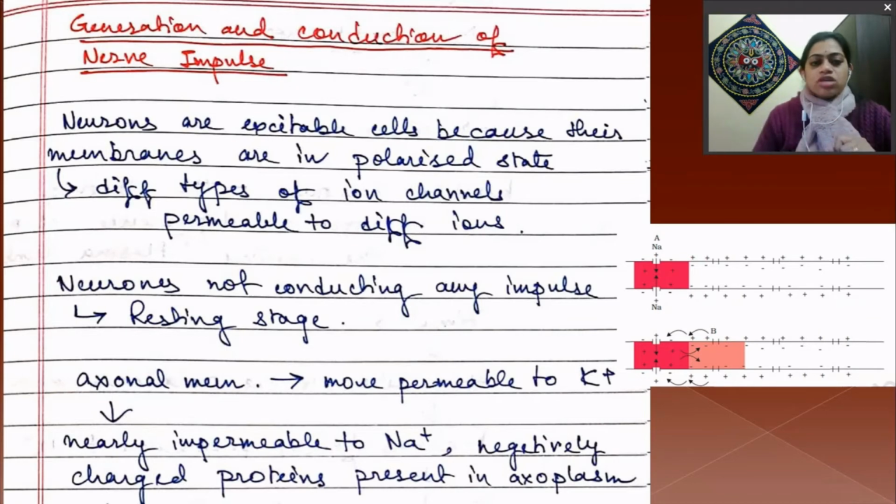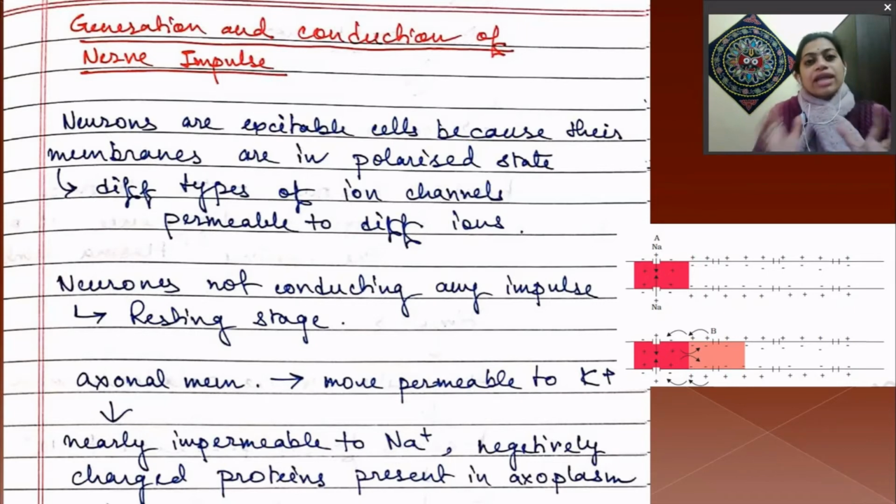Now the axonal membrane, because inside neurons we are just concentrating on the axon. Why? Because the axon is the main part of the nerve which conducts the nerve impulse. The plasma membrane over the axon region is more permeable to potassium ion and nearly impermeable to sodium ion in the resting stage. It is also impermeable to negatively charged proteins, so negatively charged proteins accumulate inside the axoplasm. Axoplasm means the cytoplasm inside the axon.